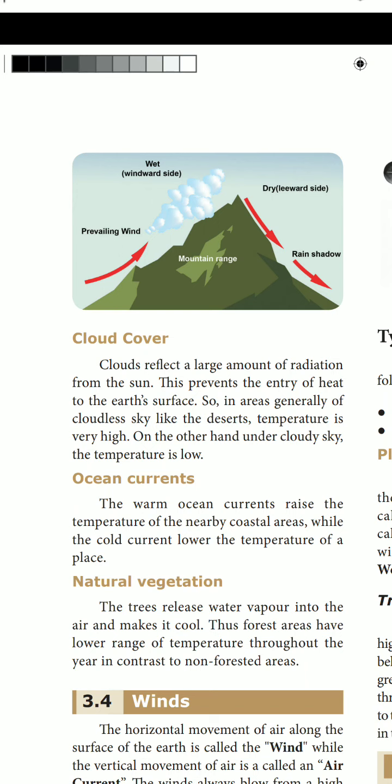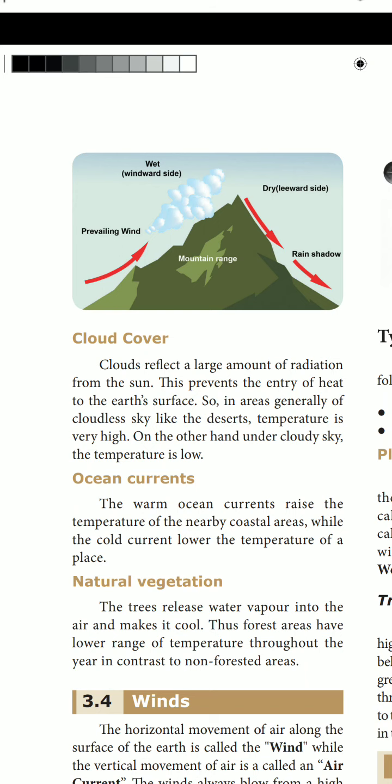Okay, students. Because of this natural vegetation, the trees will release water vapor into the air and make it cool. So you can see more cool air near the forest areas, having a lower range of temperature throughout the year in contrast to non-forested areas. If there is no forest area, it will be very hot. Okay. Now the next portion we can learn in the next class.